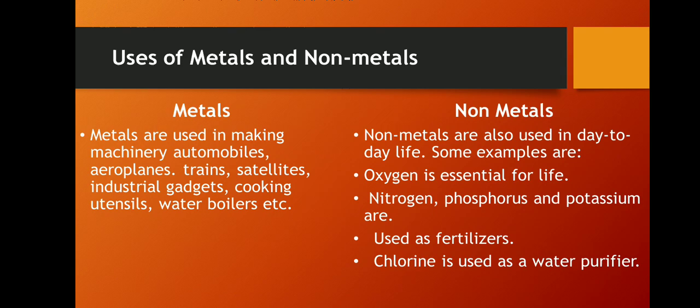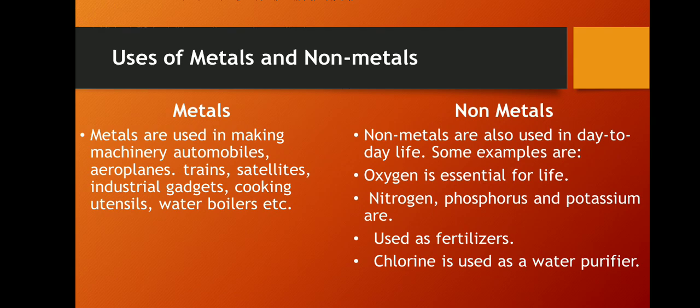Magnesium is used in fireworks. Aluminium is used to make foil. Tin is used to make cooking utensils and electrical fuse wires. Mercury is used in thermometers as well as in CFLs. Sodium and titanium are used in space research. Lead is used for making X-ray shields and bullets. These are some uses of metals.